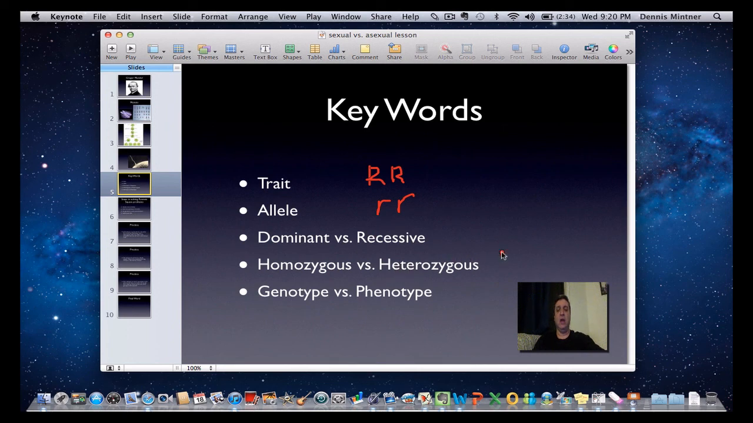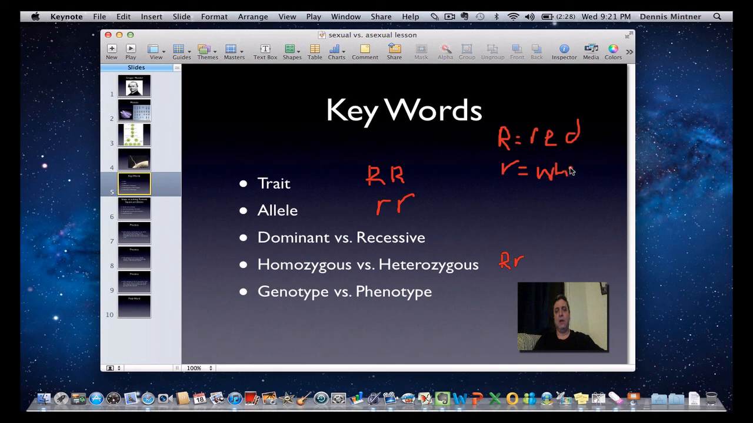Heterozygous, on the other hand, is when I have two different alleles together: big R, little r. In this case they're heterozygous, they're different, but the trait that shows up is the dominant one. Whatever big R represents, that's the trait that shows up because it dominates over the recessive. So let's just say big R represents red, maybe in coat color or fur color in some kind of animal, and little r represents white.